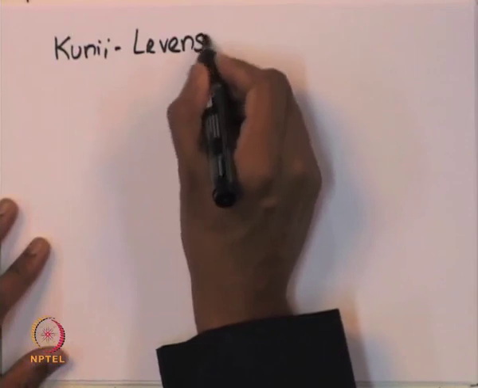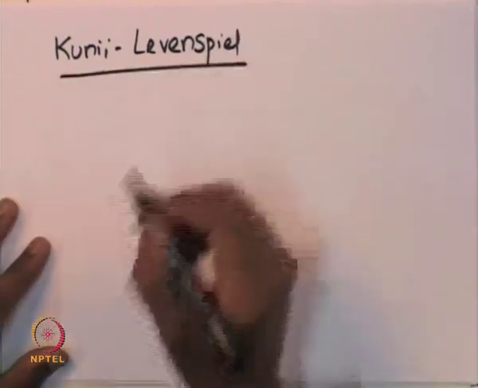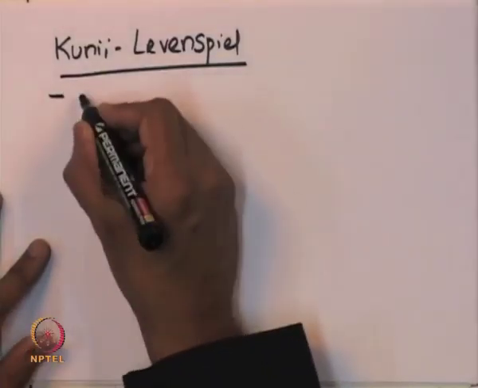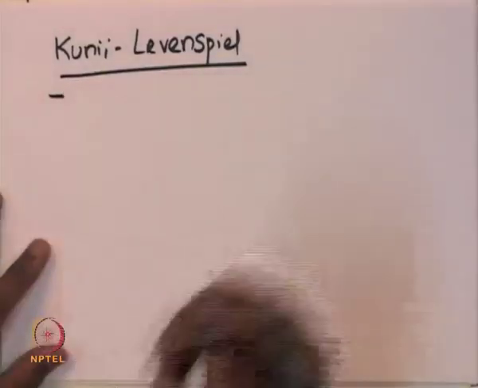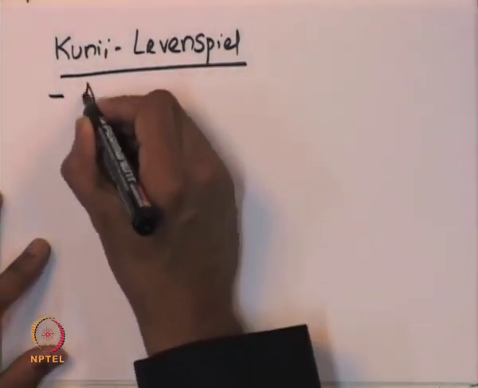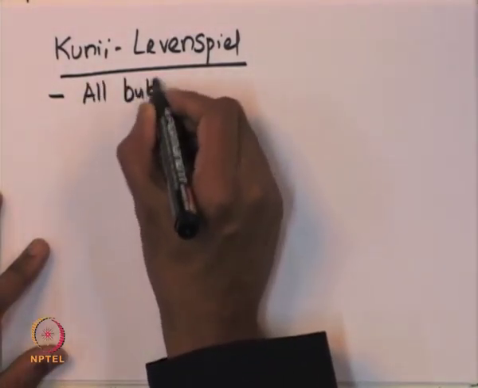So, let us look in a little more detail at the Cooney-Levenspiel model. It makes certain important assumptions, and one important assumption, besides those that have been elucidated so far, is that all bubbles are of the same size.